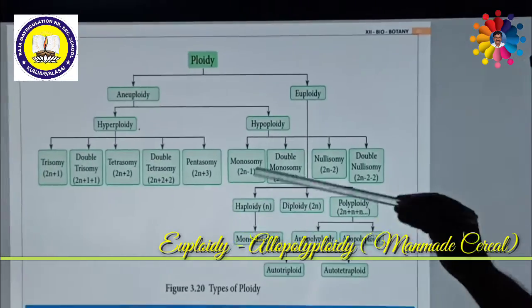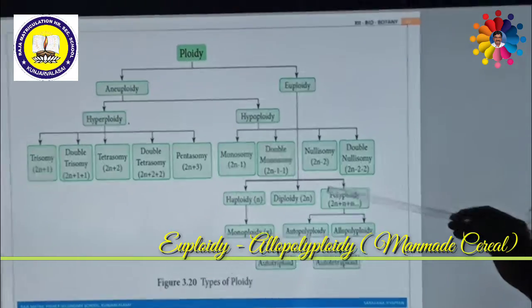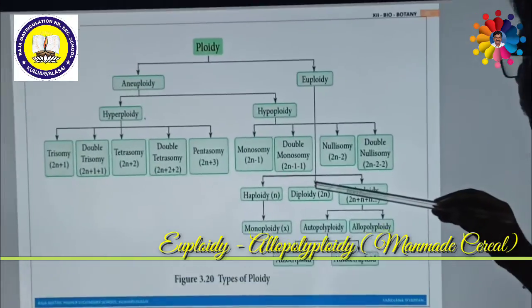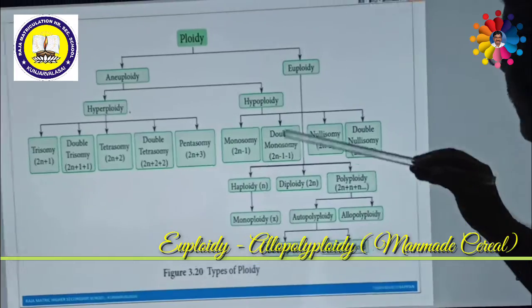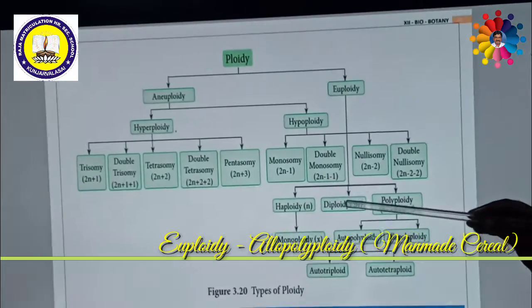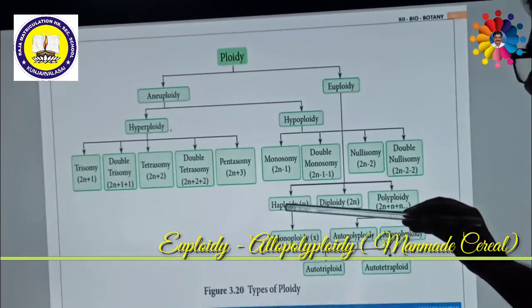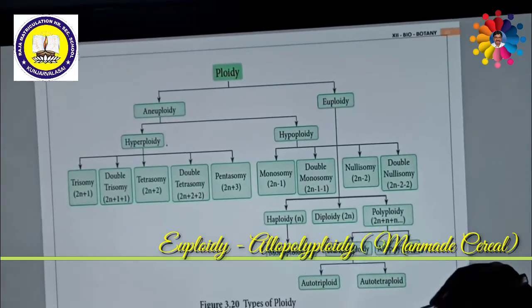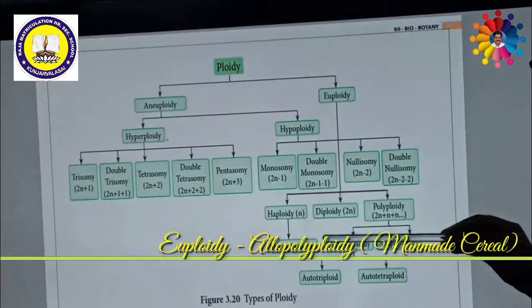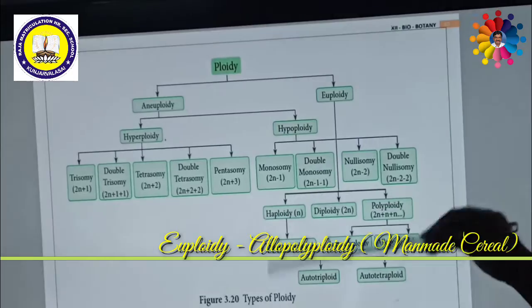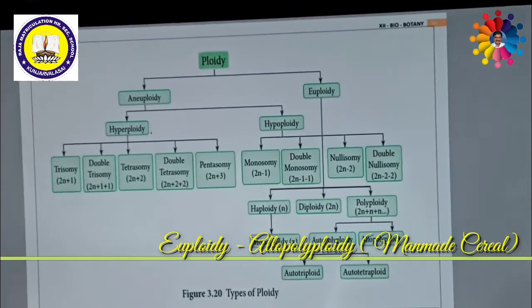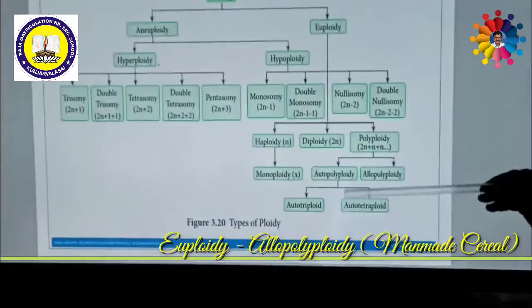Already you know about haploidy. Haploidy is nothing but, after meiotic cell division, the diploid set of chromosomes is reduced to half. So half of the diploid set of chromosomes is called haploidy. But monoploidy is different from haploidy. I shall tell you about monoploidy individually later on.